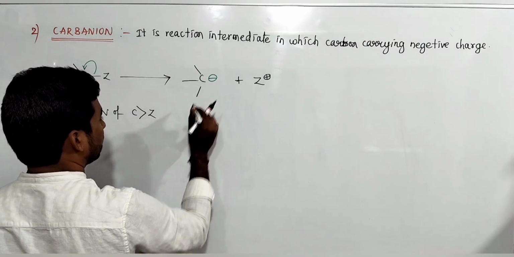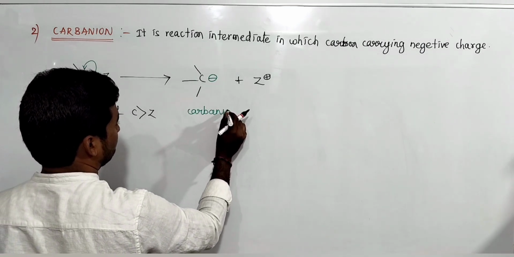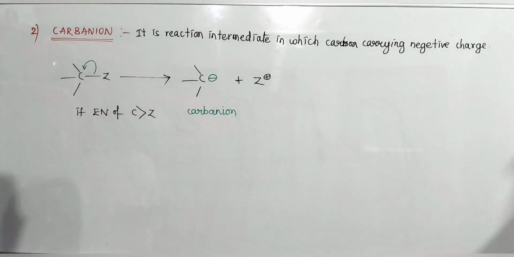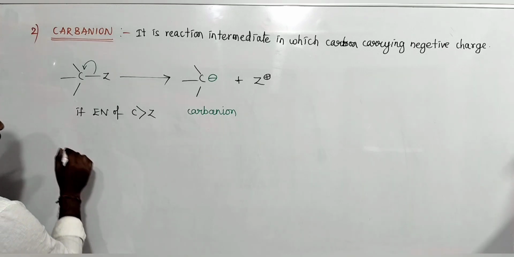This is a carbanion. In this carbanion, carbon carries a negative charge.